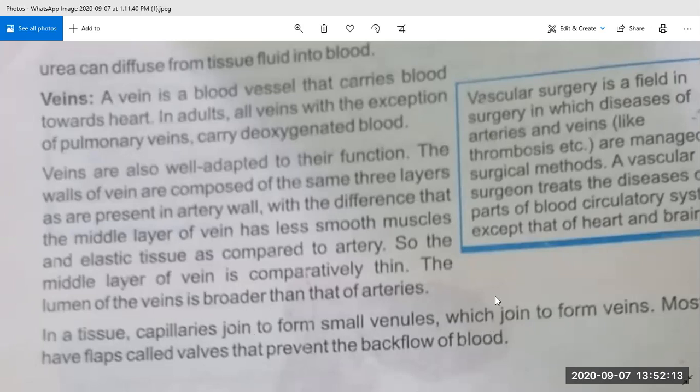Now you will see the box. Vascular surgery is a field in surgery in which diseases of arteries and veins, like thrombosis, are managed by surgical methods. A vascular surgeon treats the diseases of parts of the blood circulatory system except that of the heart and brain. So what is vascular surgery? It is a field of surgery in which diseases of arteries and veins are managed, like thrombosis and others.